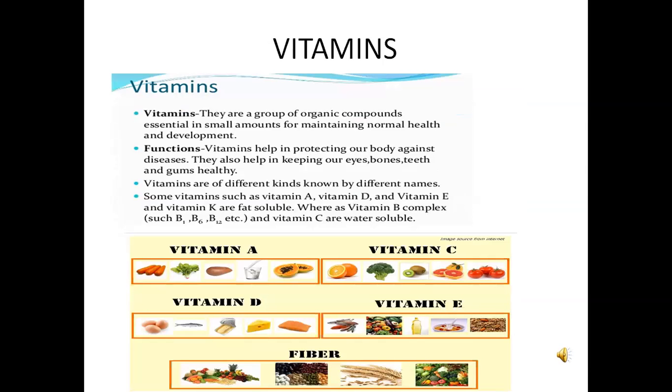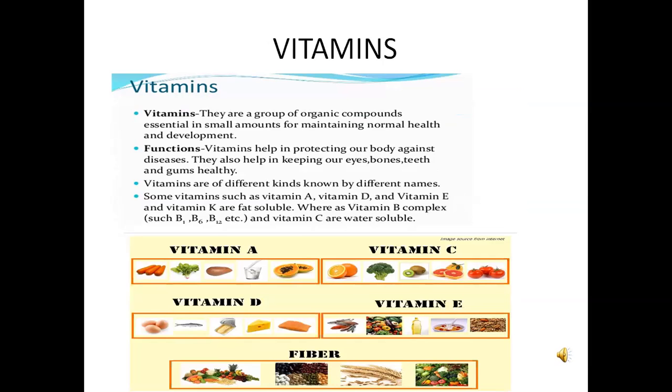Next component of food: vitamins. Vitamins are required for carrying out various biochemical reactions in our body. Fruits, vegetables, grains and meat products are good sources of vitamins.